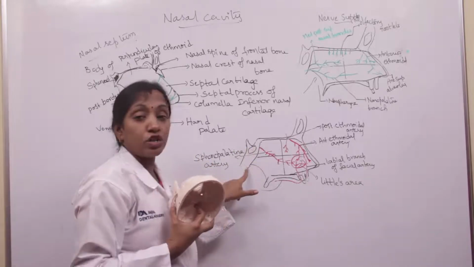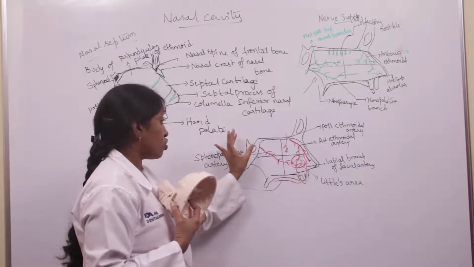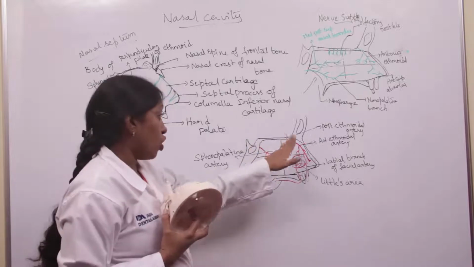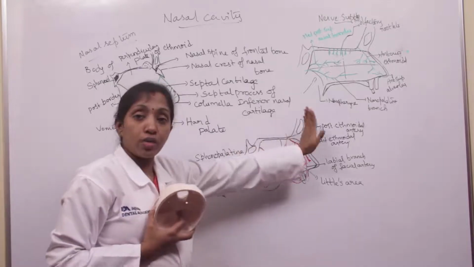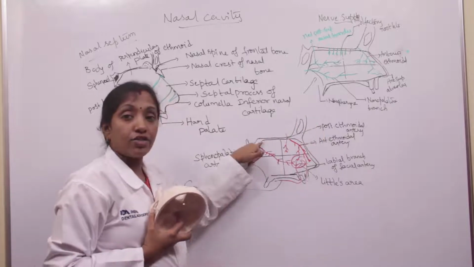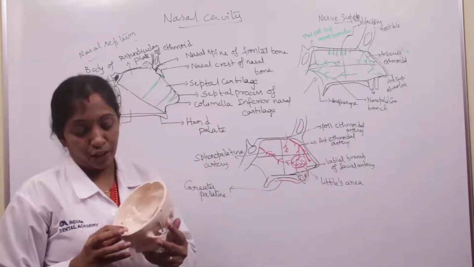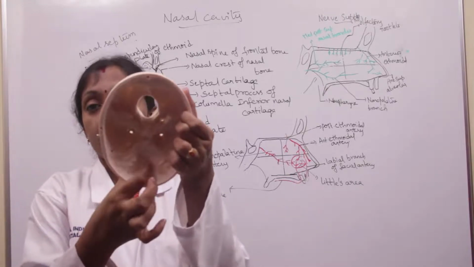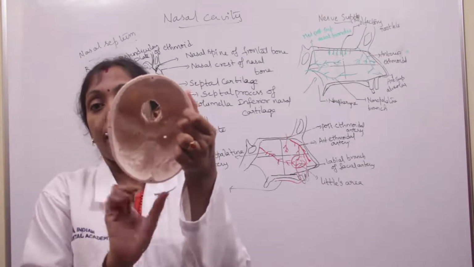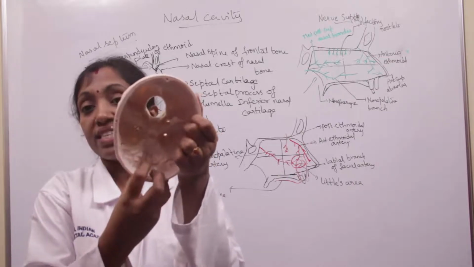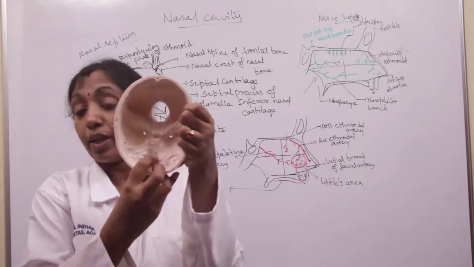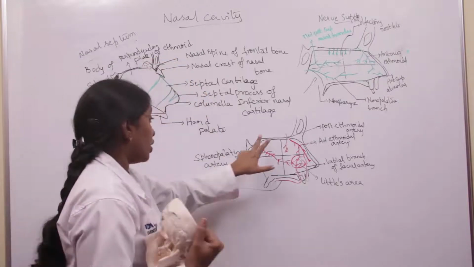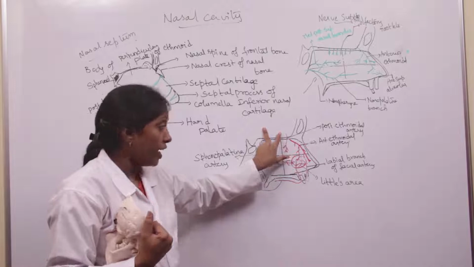The posterior slope of the roof is formed by the body of the sphenoid. So the roof slopes anteriorly and posteriorly, in front and behind, and the middle horizontal part is formed by the cribriform plate of the ethmoid. This is the depression we call the cribriform plate of the ethmoid, and medial to it we have a projection we call the crista galli.